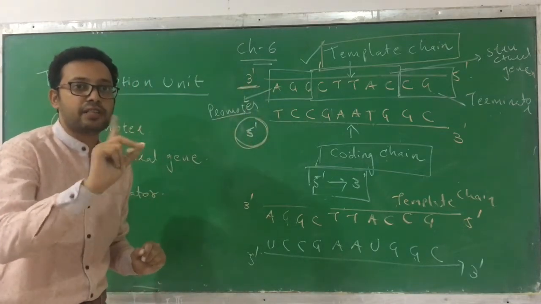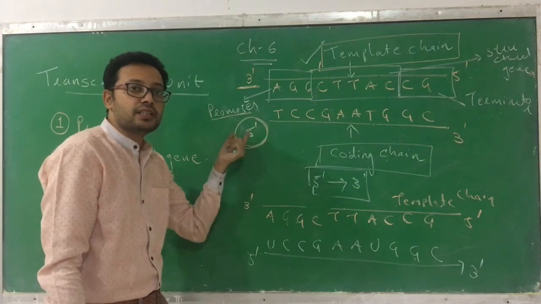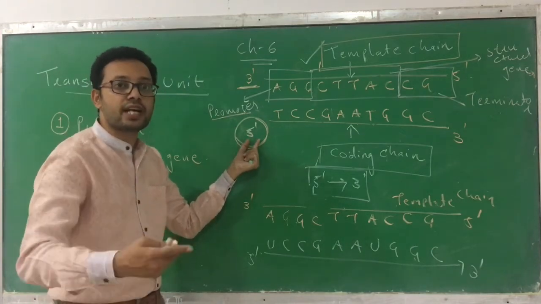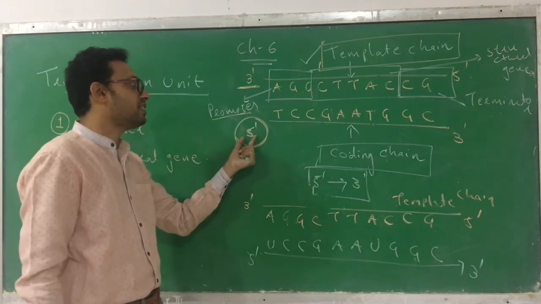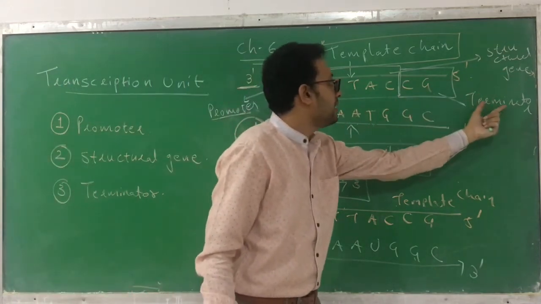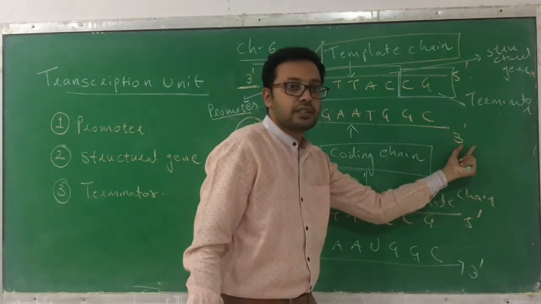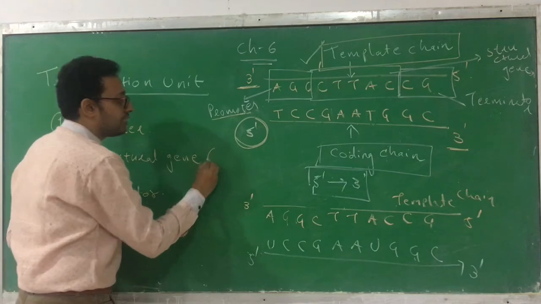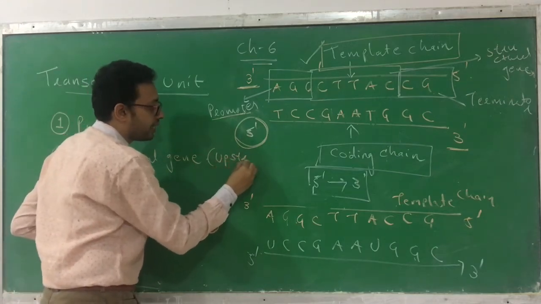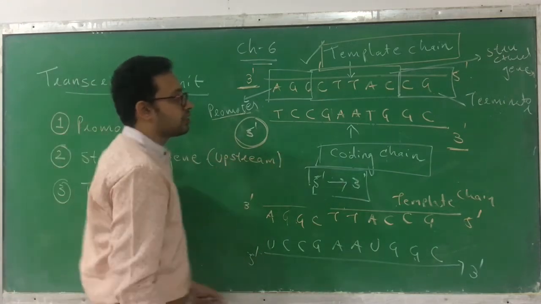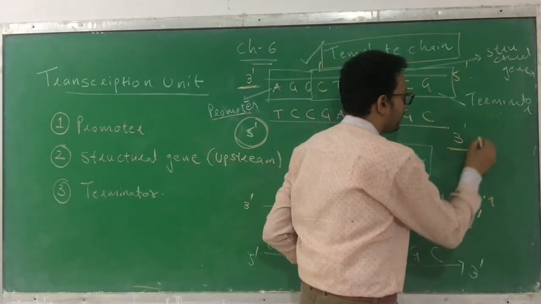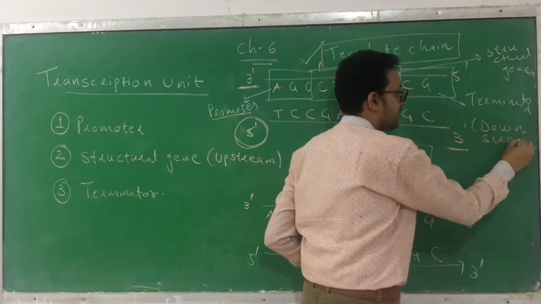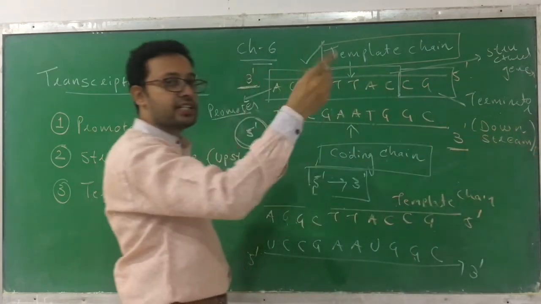We don't take the direction of the template chain. Whose direction do we take? It's of the coding chain. So which side will the promoter be on? 3' side or 5' side? It's present on the 5' side. Terminator, this is the terminator. Which side will it be on? That is on the 3' side. Right? So this promoter that is present first, we also call it upstream. This is present down, so we also call the terminator as present on the downstream. And the transcription process occurs from 5' to 3'.